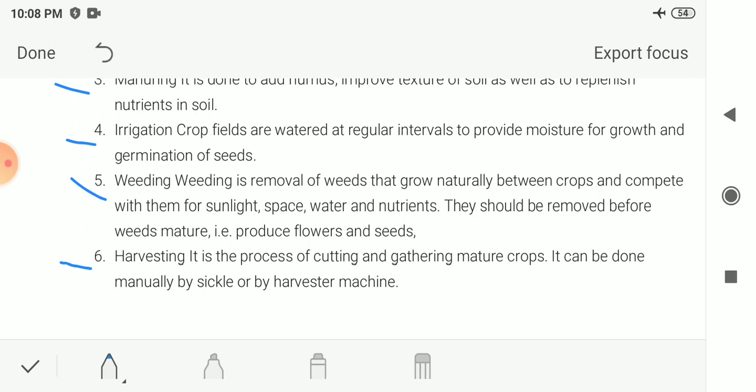And at the end, next is harvesting. It is the process of cutting and gathering mature crops, and it can be done manually by sickle or by harvester machine. In that we are cutting the crop near the ground, and this is done by hand using the tool known as the sickle, or you can use the machine known as the harvester.